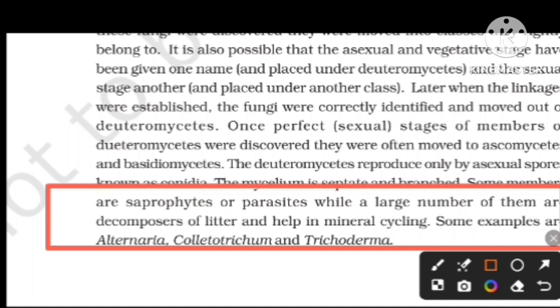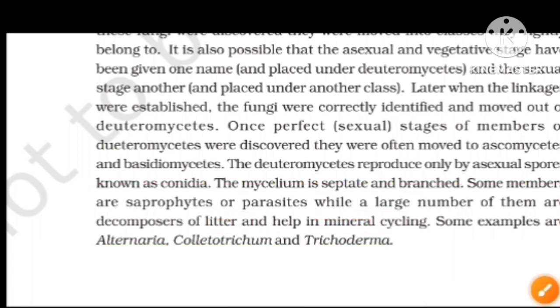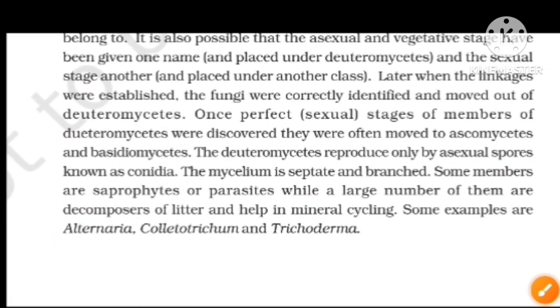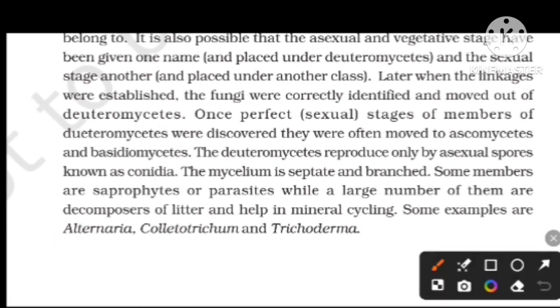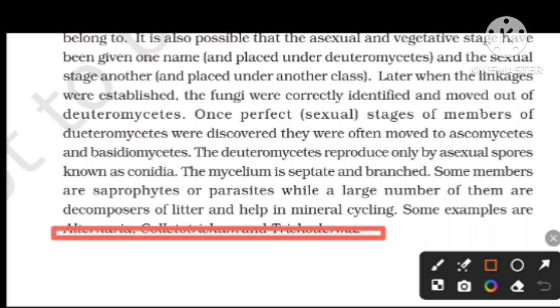Most members of this group are decomposers of litter, which is used for mineral cycling. Examples are Alternaria, Colletotrichum, Trichoderma. All the examples are also important in the NEET exam because the forgettable things are most often asked. That's why remember all the examples of all the groups.